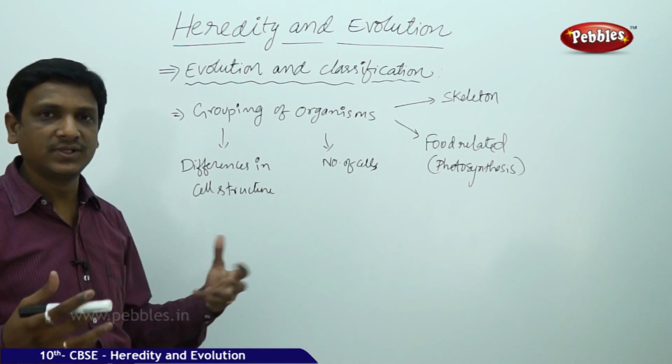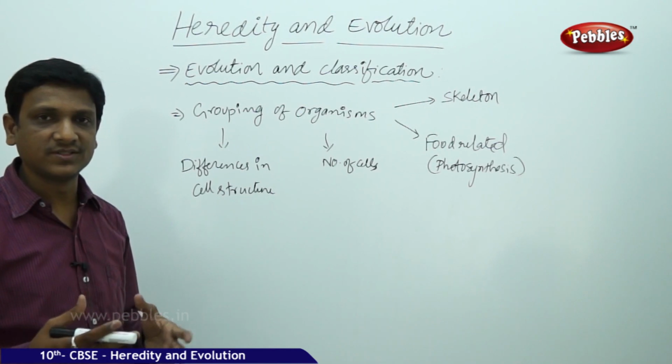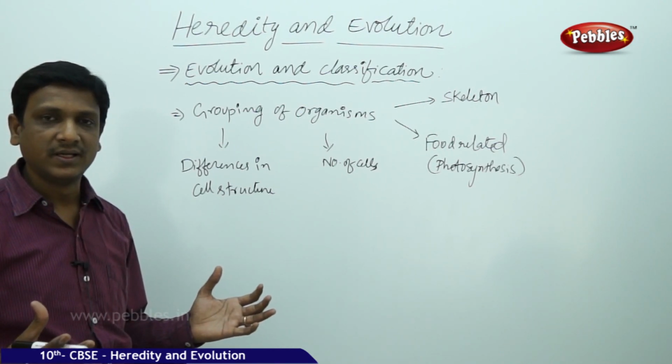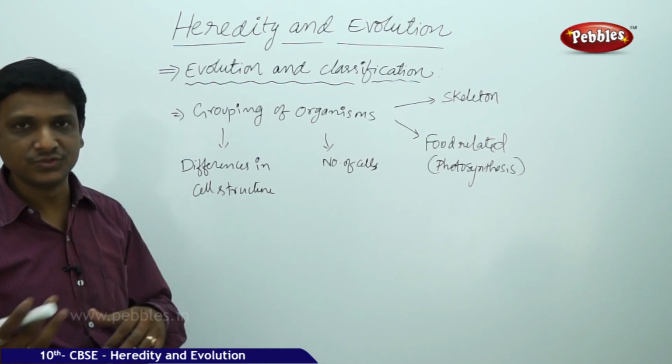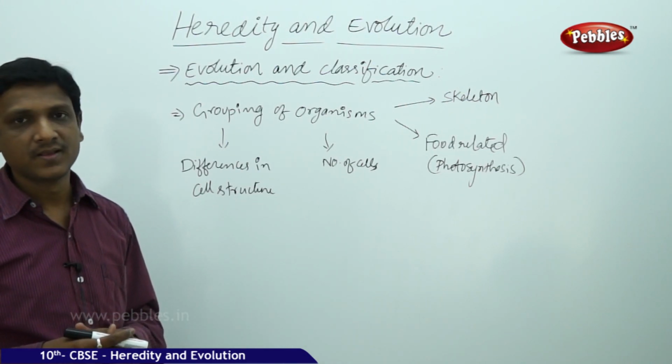Here we understood the conditions. From generation to generation, for so many reasons, the organisms get divided, get isolated and accumulate so many variations, some helpful, some useful, some useless. Likewise species are developed.